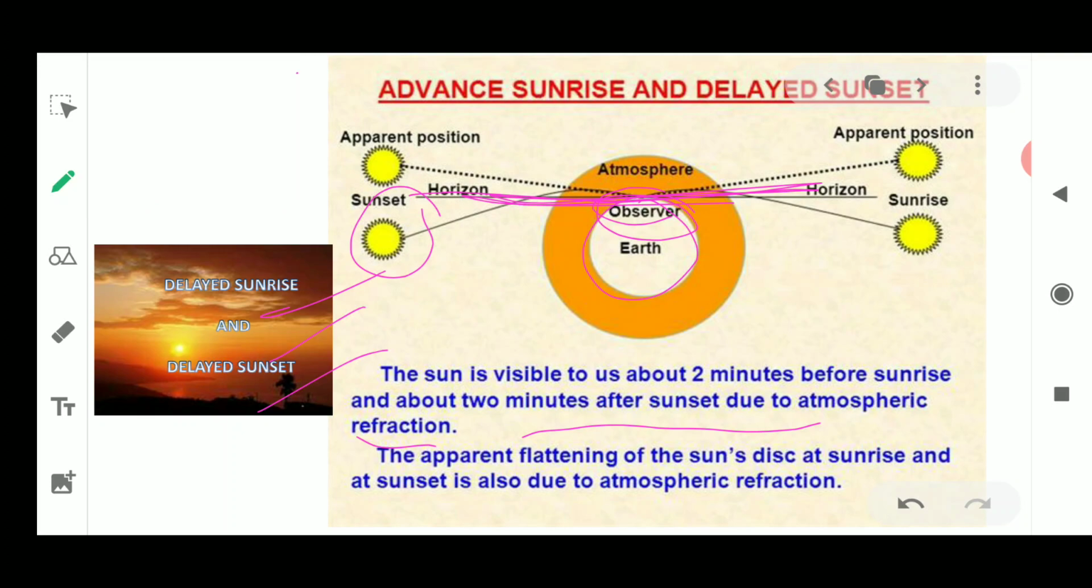Now some more things are there. You could see the apparent position of the sun is different at different times. Here, at sunrise and sunset, in both cases, the sun is somewhere above the position, but we could see the sun is below this horizon. It is just because the earth's surface is flattened at the horizon level.